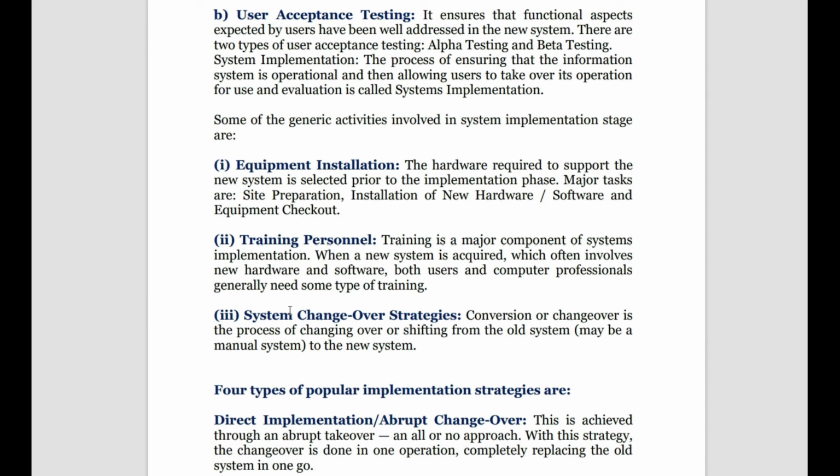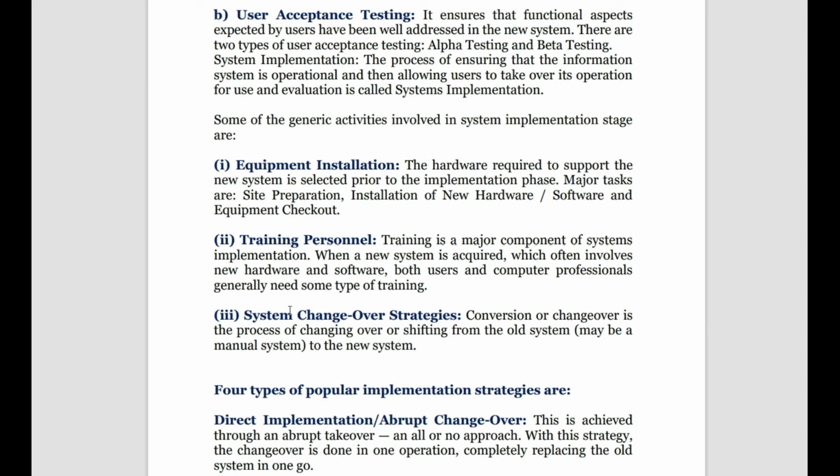Okay, then when we are implementing the system, we do check, because we accept the system only when there's a proper equipment installation, trained personnel, and a system changeover strategy. Like equipment installation, do we need a raised floor or a particular hardware for installation. Training personnel means proper training is given to the people who use the system for both hardware and software, and what emergency things are to be done if the system is in repair. Then comes system changeover strategy, meaning converting from old system to new system, what are you trying to do.